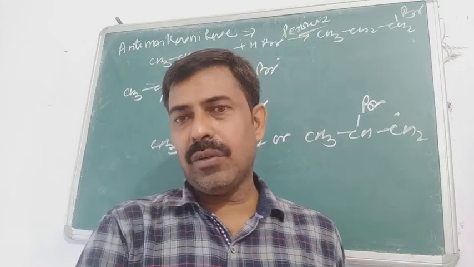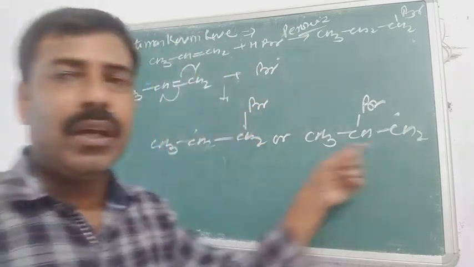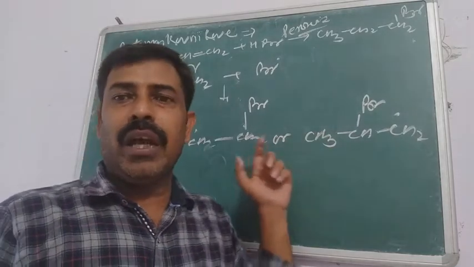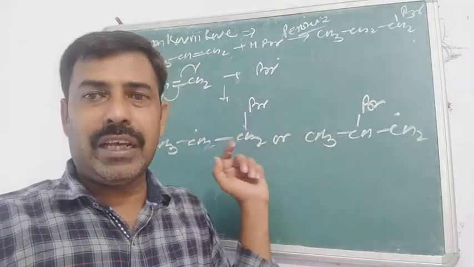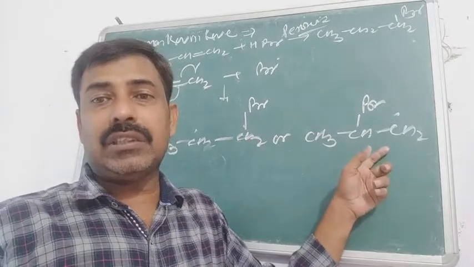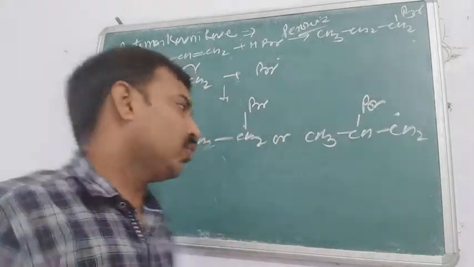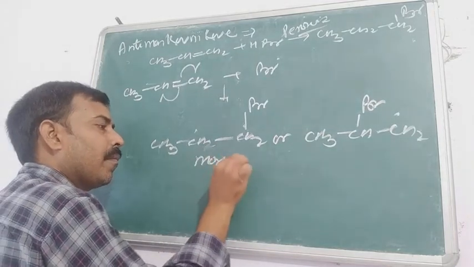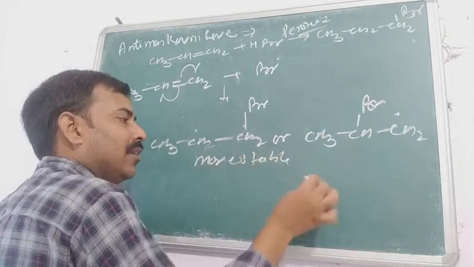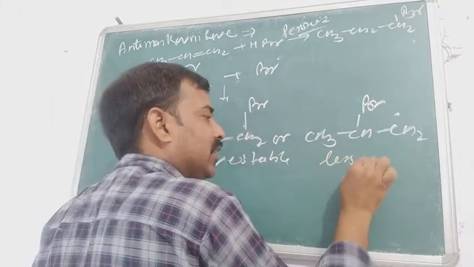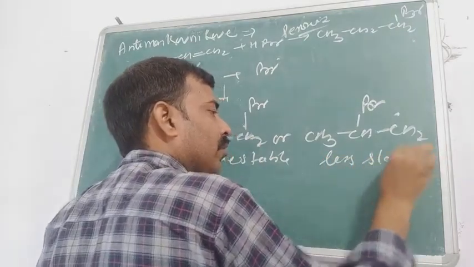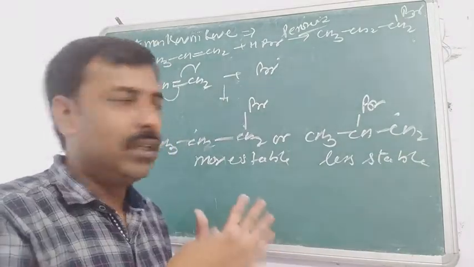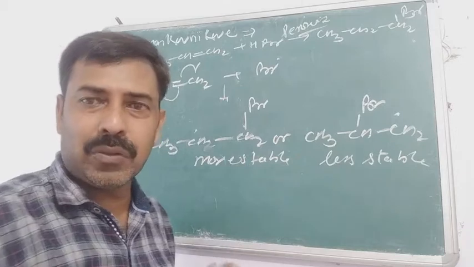So here we have the primary free radical, this one, and the secondary free radical, this one. We are comparing only between these two, and between these two the primary free radical is less stable than the secondary free radical. So here we can write it is the more stable, and this one is respectively less stable. Both are intermediates, so they are not very stable, even though with respect to each other this one is more stable and this one is respectively less stable.